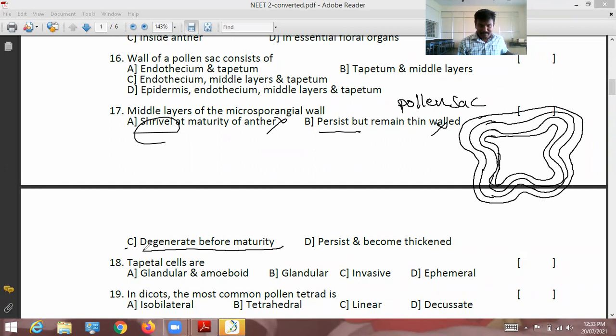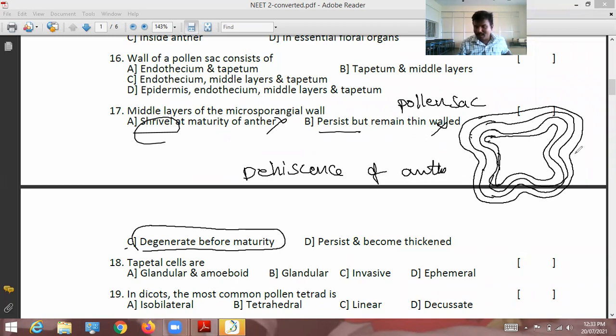Degenerate before maturity. The middle layers of the microsporangial wall degenerate at the time of maturity. Then only dehiscence of anther happens. Dehiscence of anther means this region will break and open.